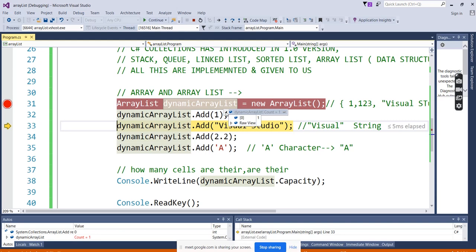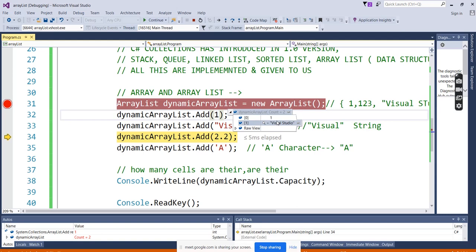With arrays you mention the size, so you take the size as 10 or 15. Here the size is not there. So as you keep on reading the values, internally it is doing another extra work, keeping the size, keeping the count of how many values you have entered. Okay, so now it is showing two values. It stored the two values. You can see here, one is at the 0th index, and at index one Visual Studio is there. So you can see here the array list is storing two different data types, integer and string.